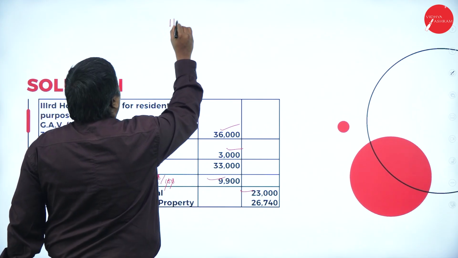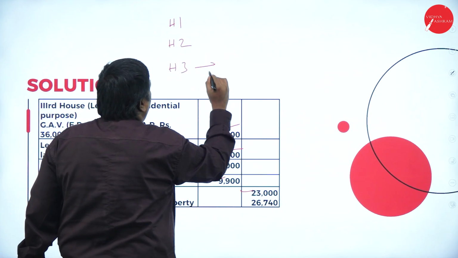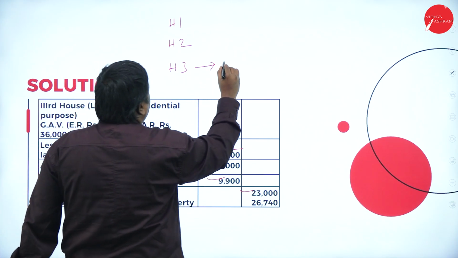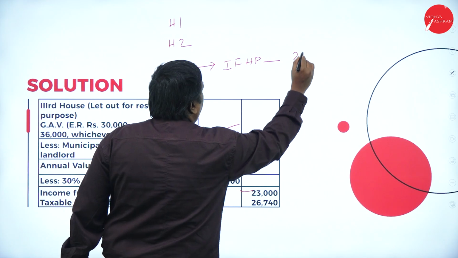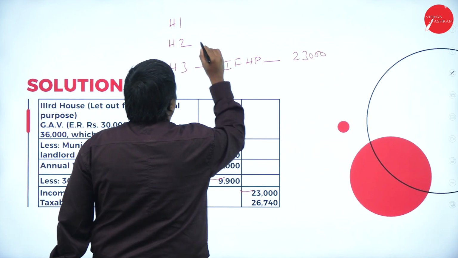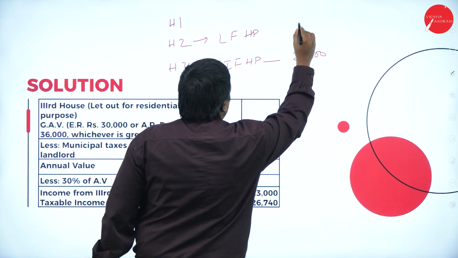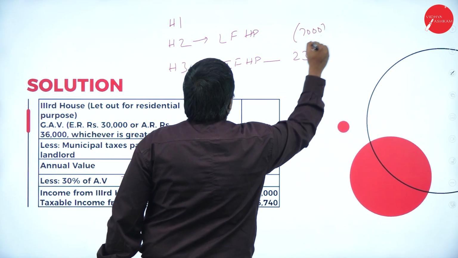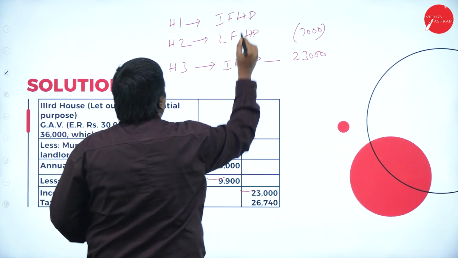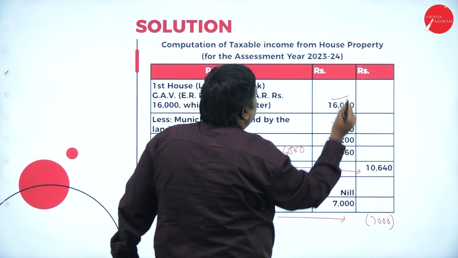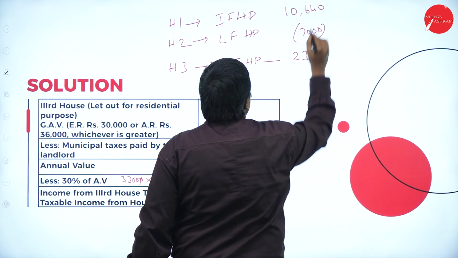Now house 1, house 2, house 3. House 3, we have income from house property 23,000. House 2, loss from house property minus 7,000. House 1, income from house property 10,640.